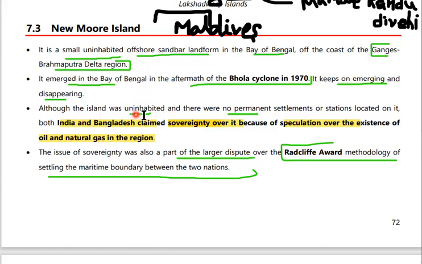Although the island was uninhabited and there were no permanent settlements or stations located on it, both India and Bangladesh claimed sovereignty over it because of the speculation over the existence of oil and natural gas in this region. The issue of sovereignty was also a part of a larger dispute over the Radcliffe Award methodology of settling the maritime boundary between India and Bangladesh. These are about the islands of India and Bangladesh.